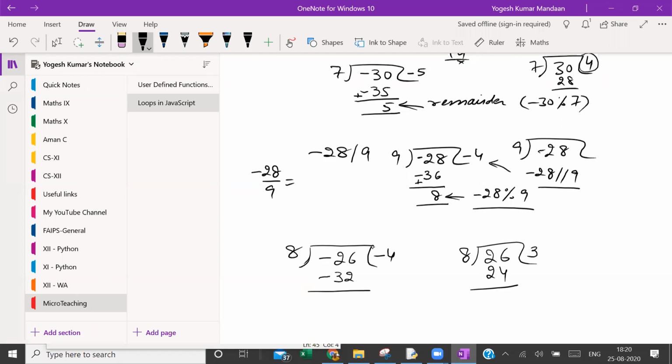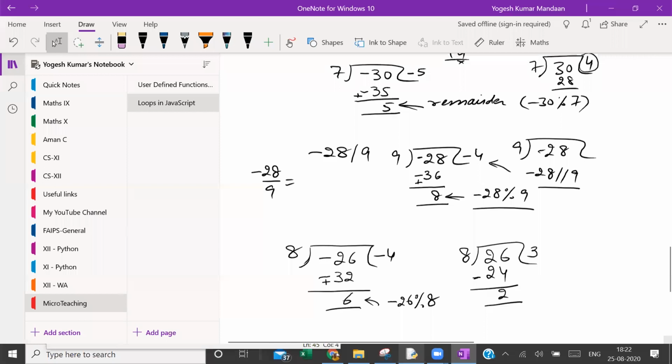We do it like this and then we do the subtraction. So here also 8 into minus 4 is minus 32 and then we do the subtraction. When we subtract, we change the sign of this number. Now this is plus 32 minus 26. What is the result? 6. So this is the remainder. Okay, sir. I understood. Clear? Yes. Okay, you have to practice it.